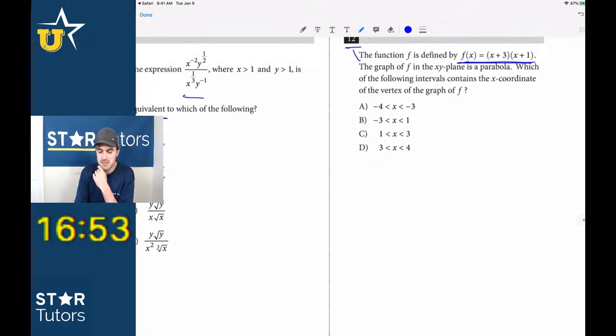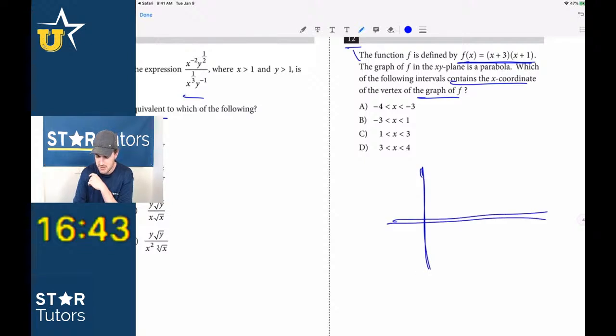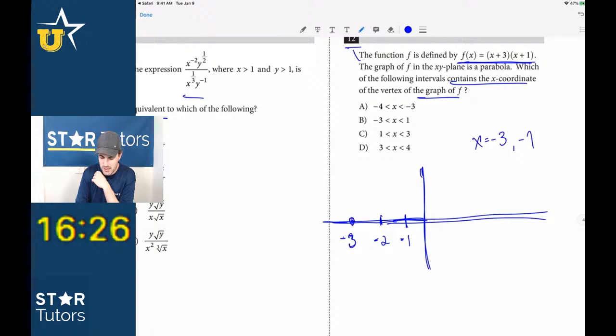So the function f is defined by f of x equals x plus 3 times x plus 1. The graph of f is a parabola. Which of the following intervals contains the vertex? Okay, guys, so if you're looking for a vertex like this, you would get x plus 3, so x is equal to -3. I guess it's on this side, right? x equals -3 and x equals -1. And so here we get -1, -2, -3. And that means that those are the roots, right? That's where the x-intercepts of the parabola are going to pass.